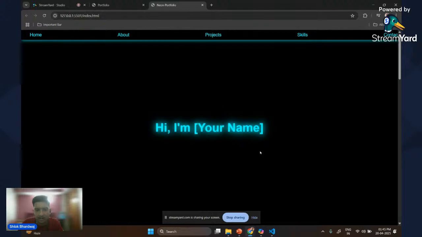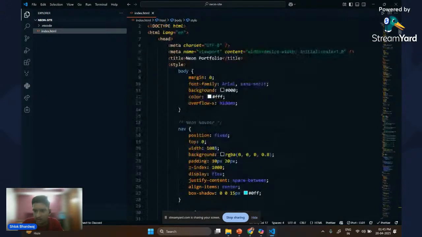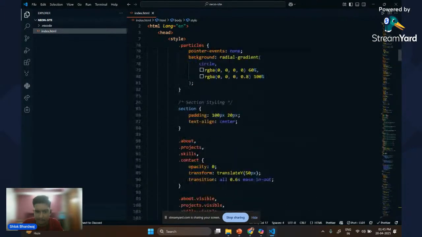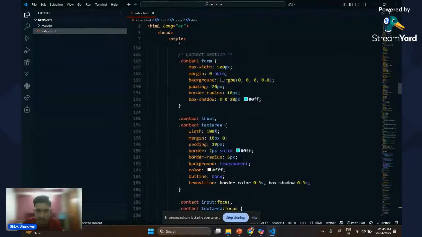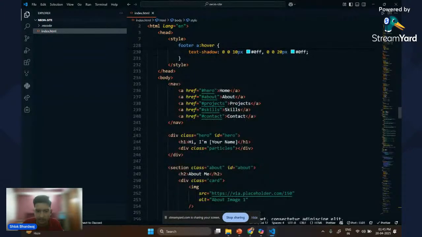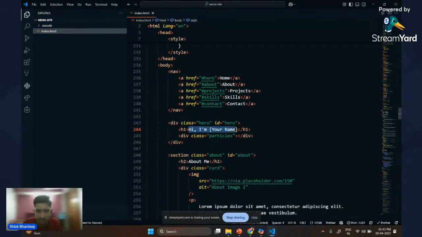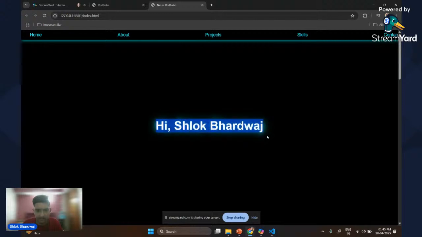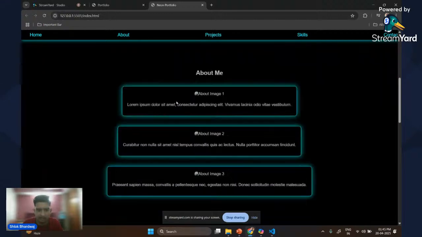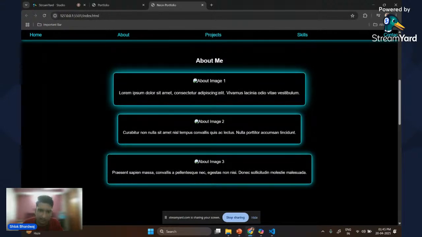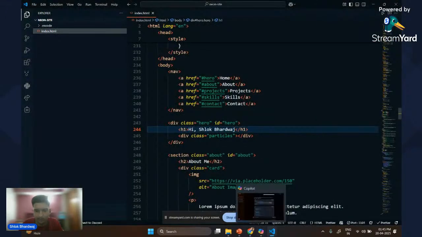We can change our name and everything from here. If I just show you, if we scroll a bit to this section, you can see you can directly change the code, like, hi, I am Shlok Bhardwaj. And yes, you can see it made the change, and you can do more changes like maybe putting a picture in here, changing the code directly using Copilot.